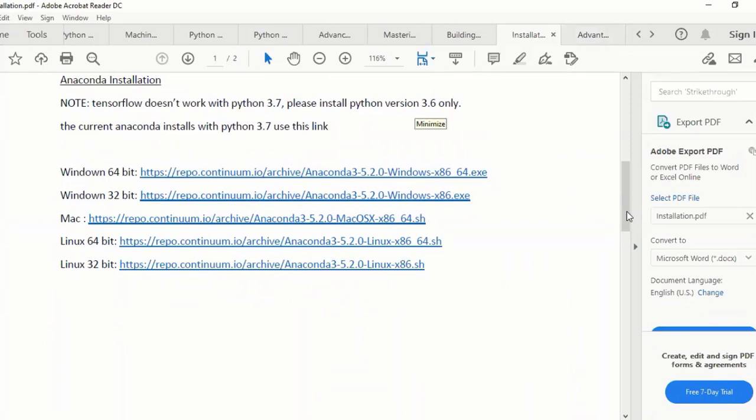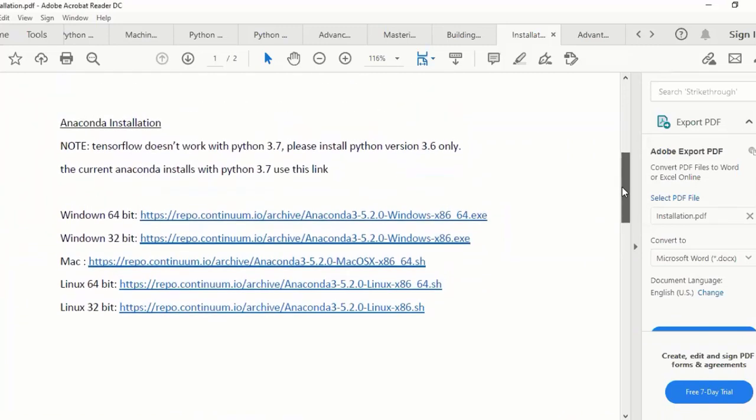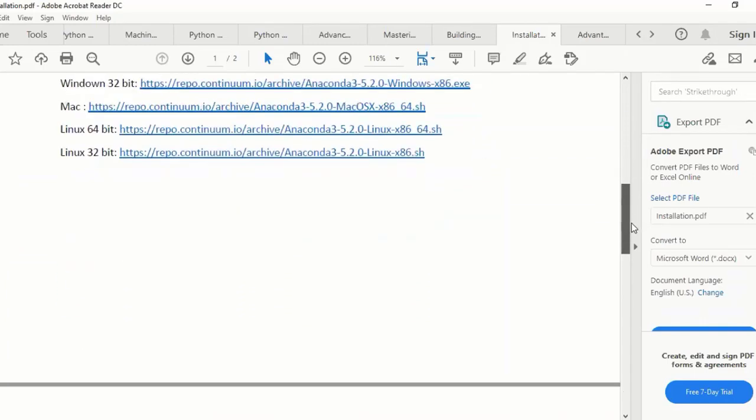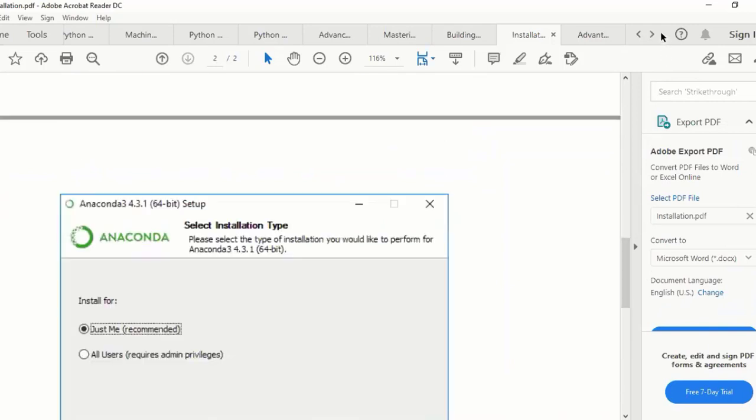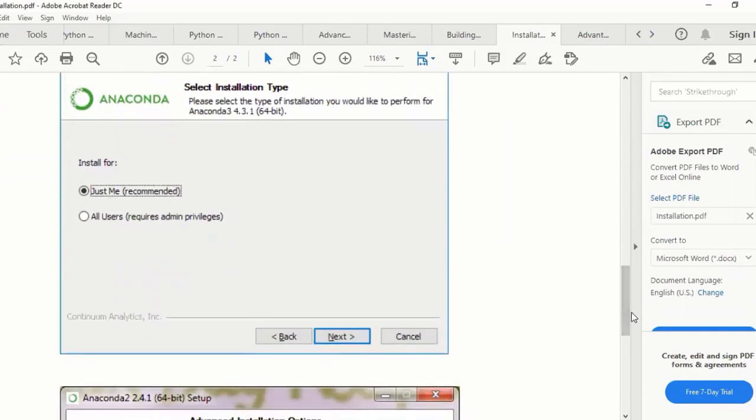PyCharm you can use, but for our learning purpose, we are using Jupyter Notebook because this one is very easy to handle and easy to learn. You can see line by line execution here. After that you can proceed step by step.